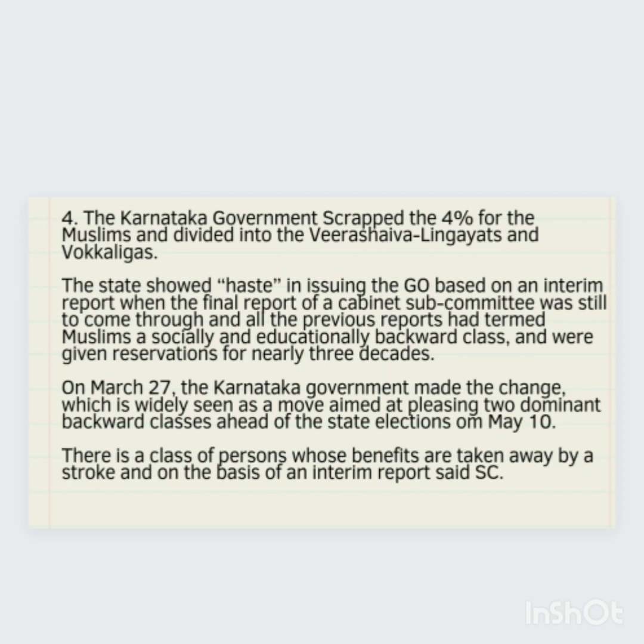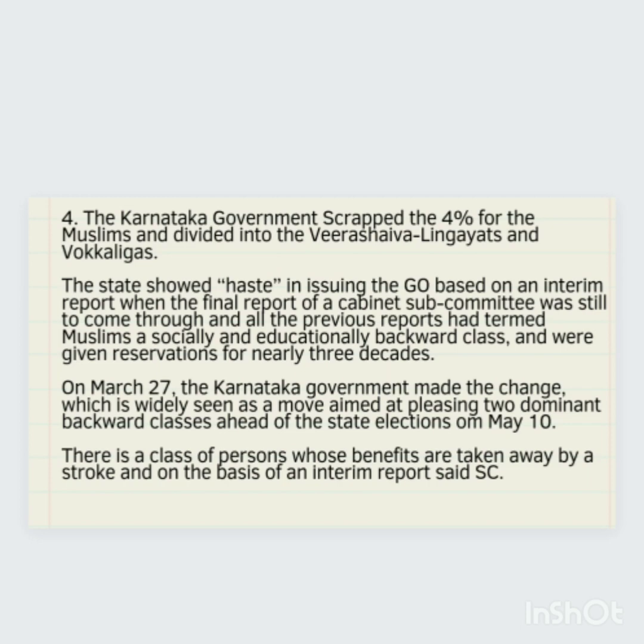The Supreme Court said this while hearing a batch of petitions challenging the validity of the March 27 government order, which removed the Muslims from the 4% OBC reservation. This 4% OBC reservation was divided among the Veerashaiva Lingayats and the Vokkaligas, who form a very important part of the electorate in the state of Karnataka. So this 4% was taken from the Muslims, to whom it had been given for a very long period of time, and transferred to these communities.